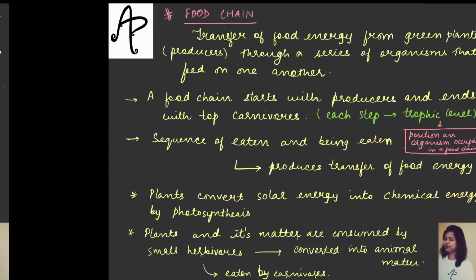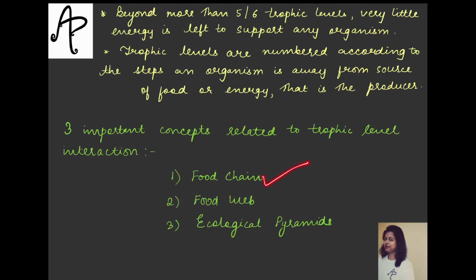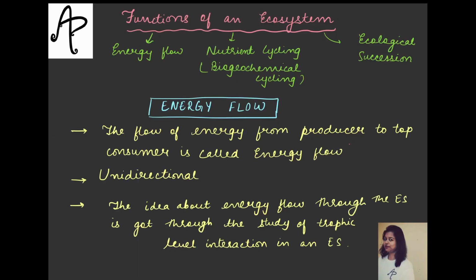So we have discussed the food chain within the energy flow or the trophic level. In the next video we'll talk about the food web and the ecological pyramid. With that the energy flow topic will be covered, and then nutrient cycling will have n number of nutrients to be talked about. ये थोड़ा लंबा चलेगा, and then the ecological succession.